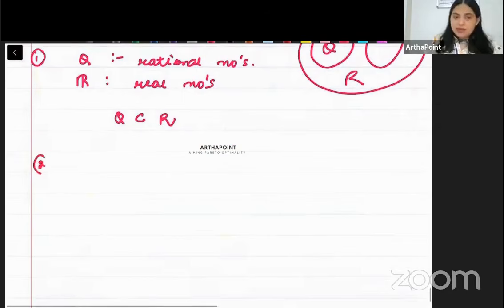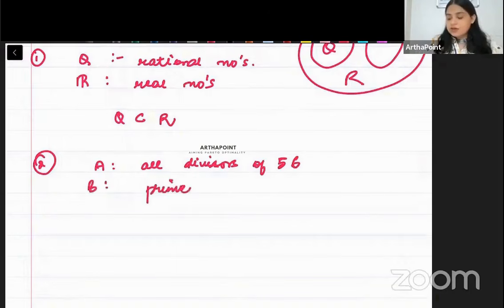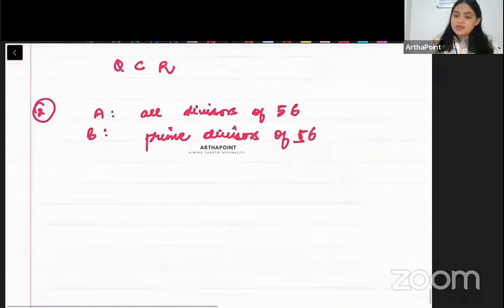Beta, second example देखो. Suppose I say that A is a set of all divisors of 56. And I can say that B is a set of prime divisors of 56. So beta ध्यान से समझो.